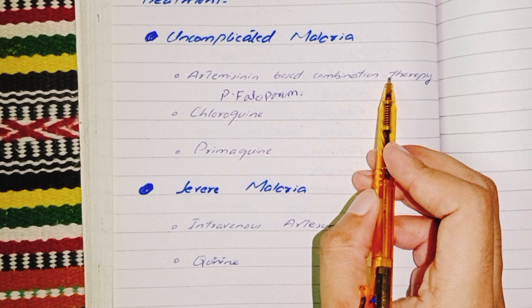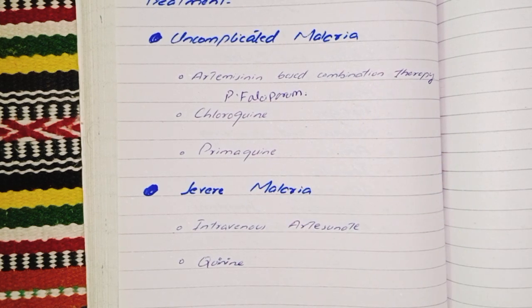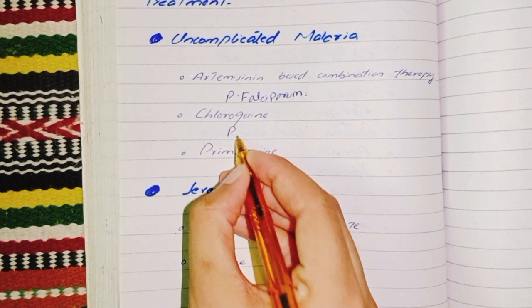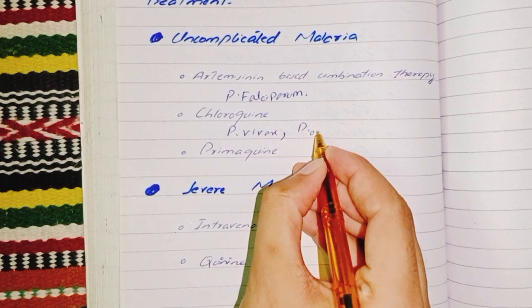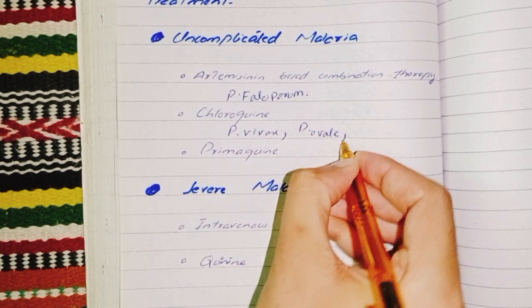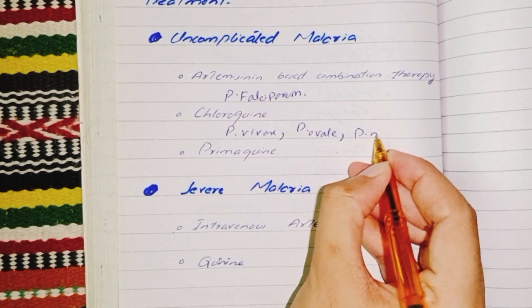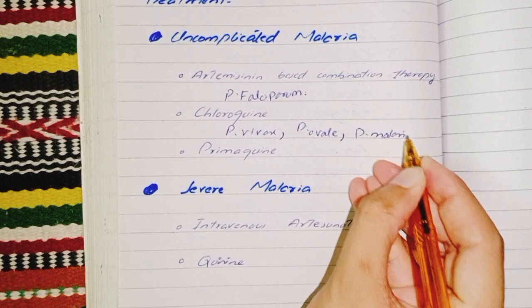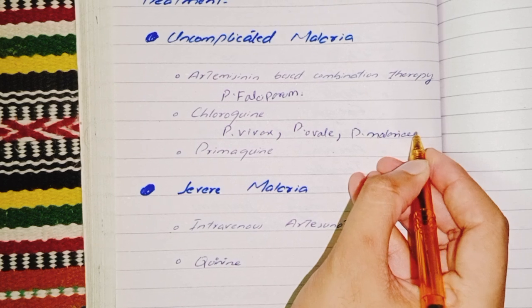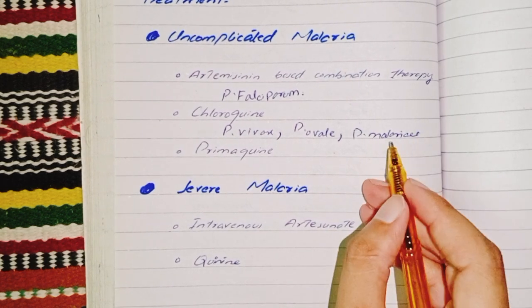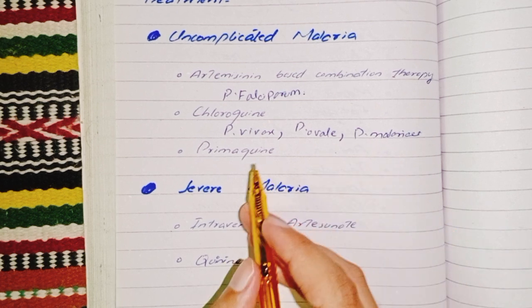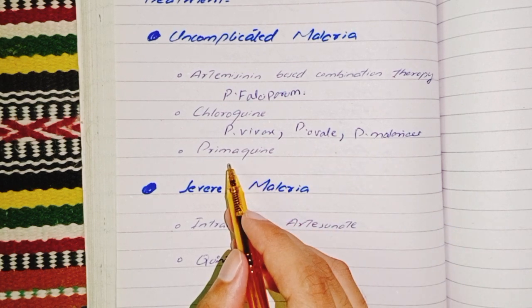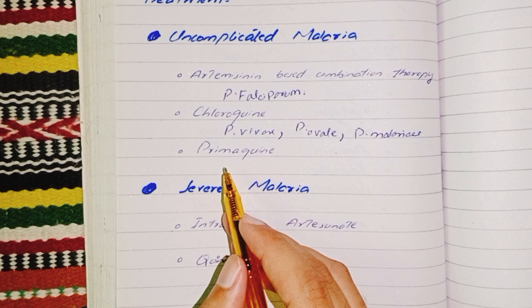Next is chloroquine. It is used for Plasmodium vivax, Plasmodium ovale, and Plasmodium malariae, in areas where the parasite is still sensitive to the drug. Next is primaquine.